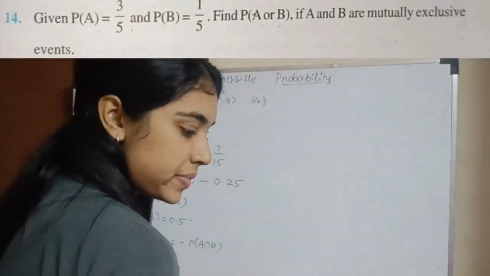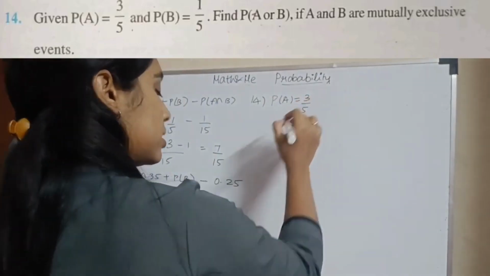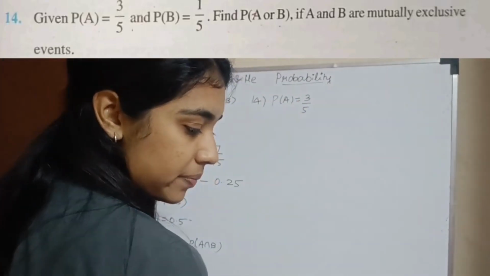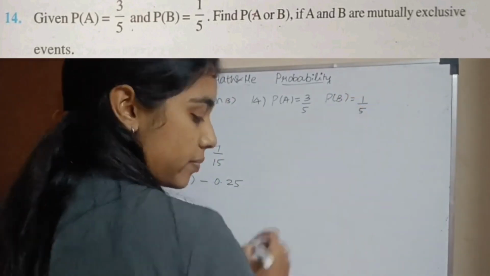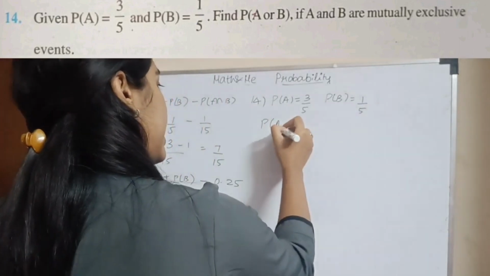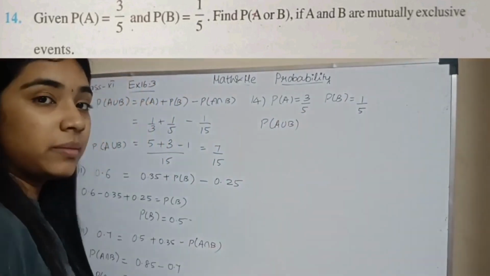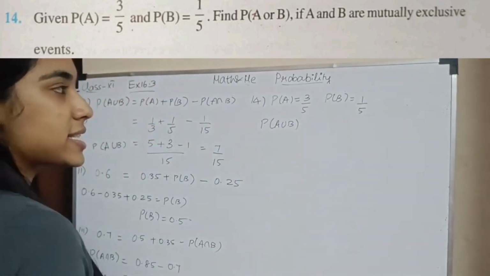Question number 14. Given P of A is 3 by 5 and P of B is 1 by 5. Find probability A or B. A union B. A or B means A union B if A and B are mutually exclusive events.